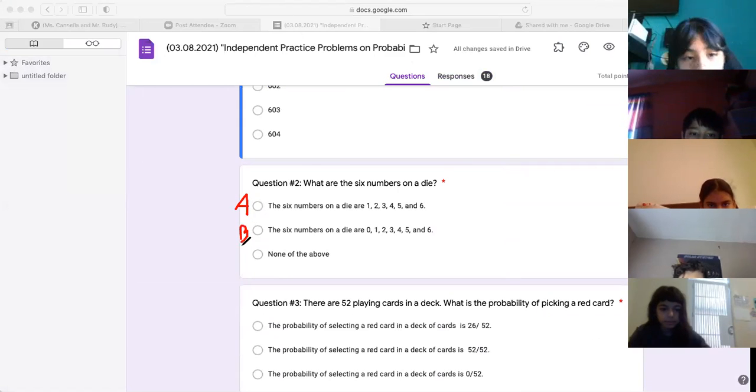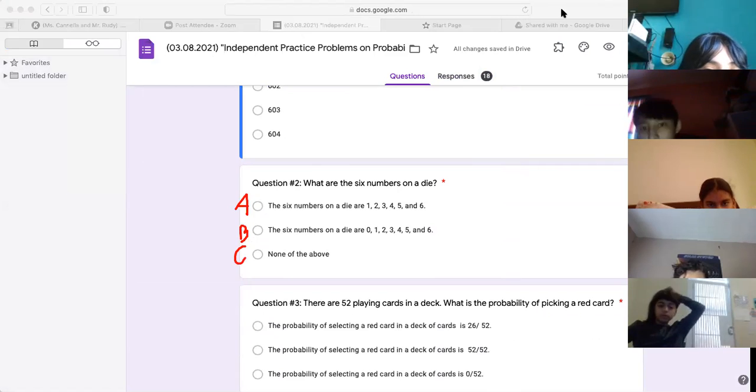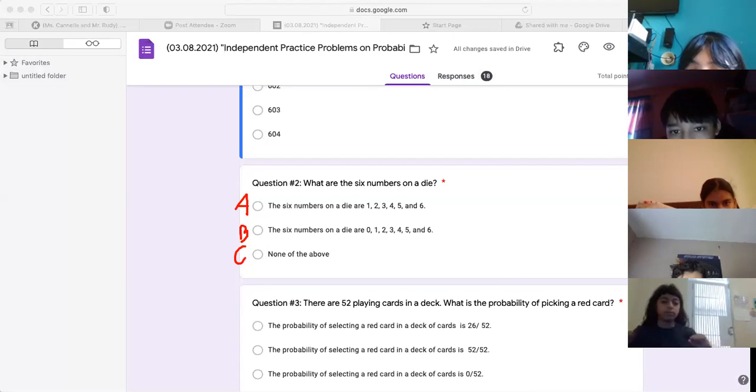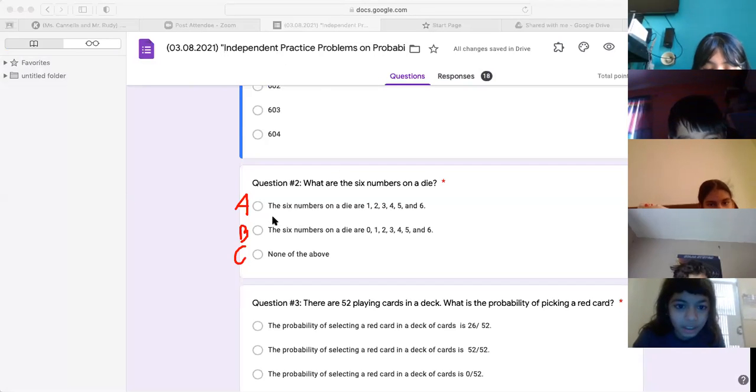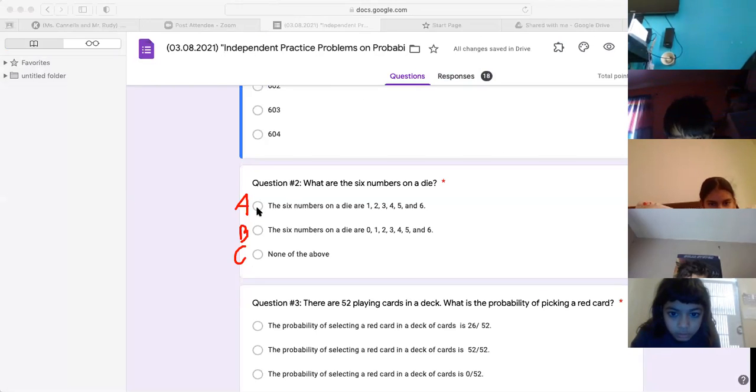Sorry, it shouldn't be 1. It should actually be 2. Hold on, don't type yet. I made a mistake. Scratch that. It should be 2. Okay, number 2. What are the 6 numbers on a die? A, 1, 2, 3, 4, 5, 6. B, 0, 1, 2, 3, 4, 5, 6. Or C, none of the above. Perfect. Number 1, everyone should pick A.